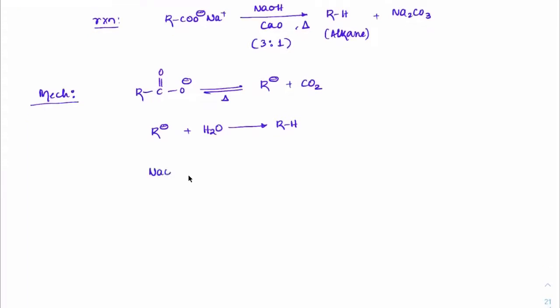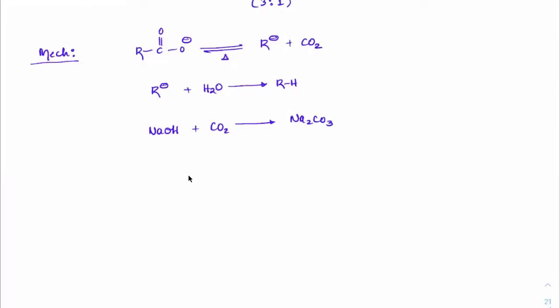And NaOH which is present in the solution will get treated with carbon dioxide to form Na2CO3. Correct? And Na2CO3 is a soluble salt in water. And because we have calcium oxide here, calcium oxide will react even more strongly with carbonate to form a precipitate. So this is the overall reaction that you will see happening.